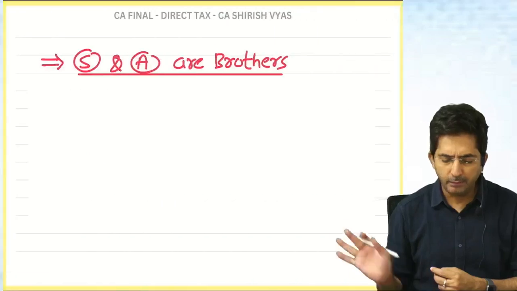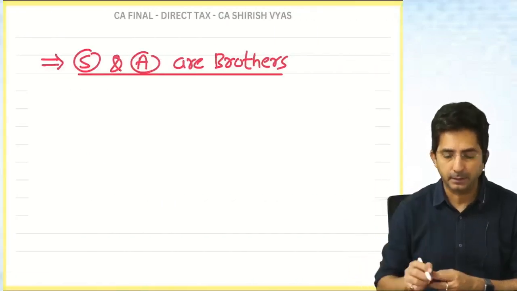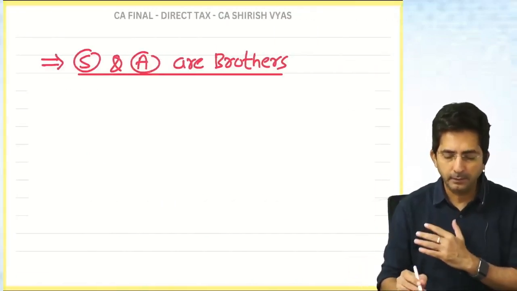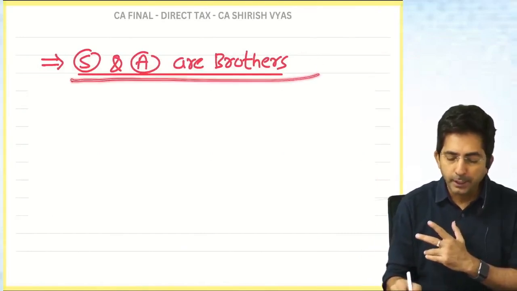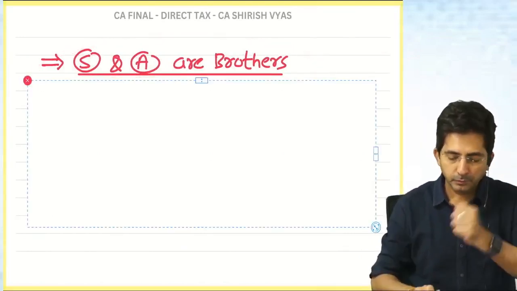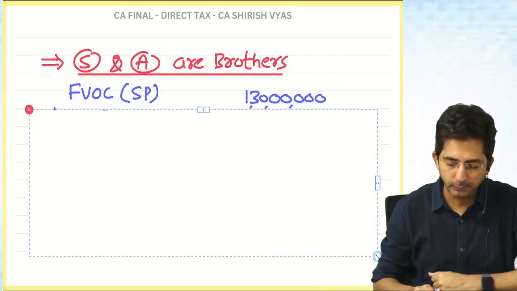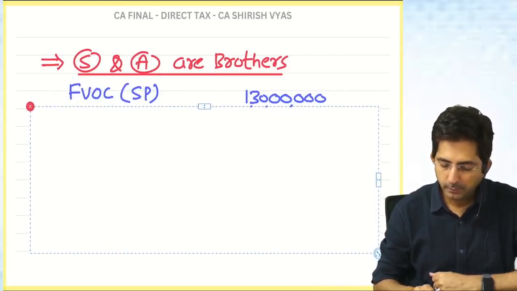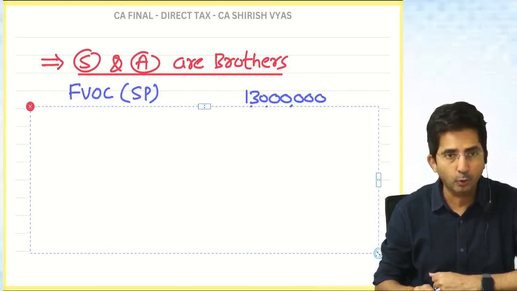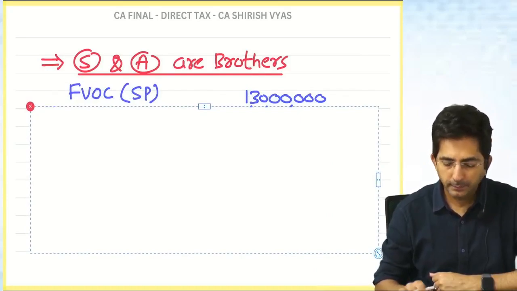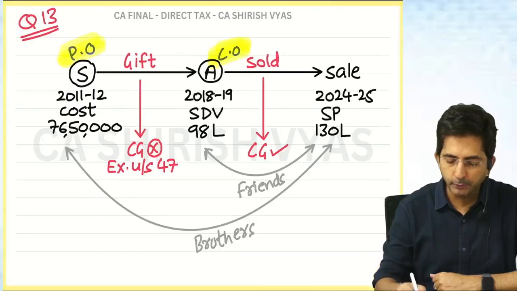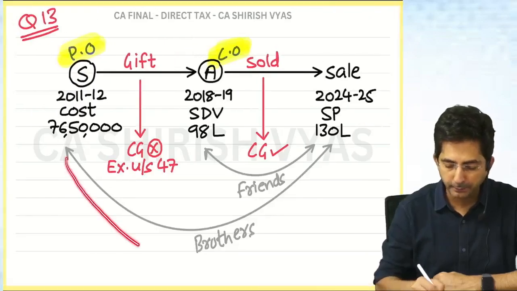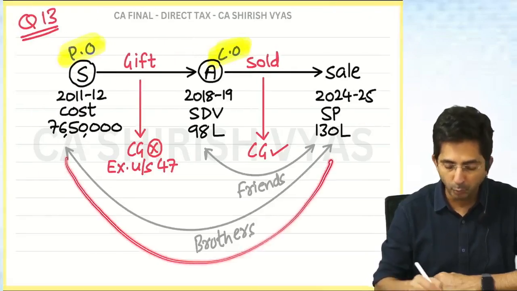So see, right now, main answer. Now comes the main answer. Assumption 1, Sujoy and Ajay are brothers. So see, first full value consideration will be what? Sale price, 1 crore 30 lakhs. See, brothers means this scene you have to visualize. Bada Chand, big moon.